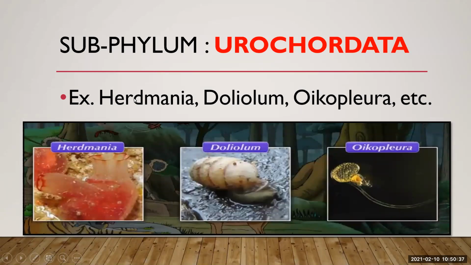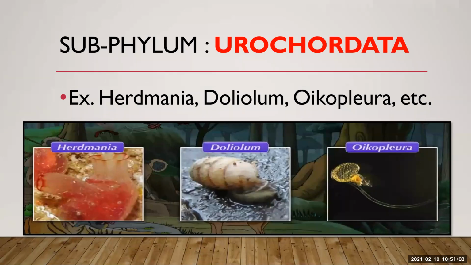Let us take some revision about the Urochordates. The examples are Herdmania, Doliolum, Oikopleura. The animals belonging to subphylum Urochordata are marine animals, right? Their body is covered with a skin-like vest or tunic. Tunic is nothing but a strong and flexible covering. You can say a sheet around an organism. It is flexible so that they can move in any direction.